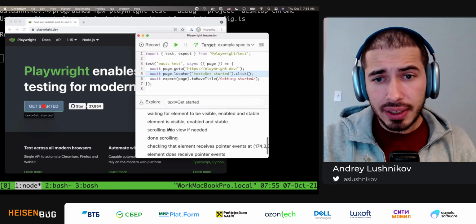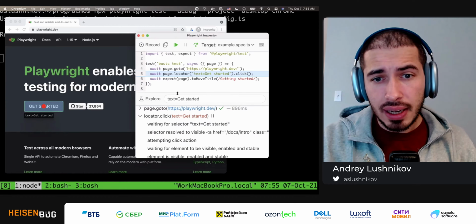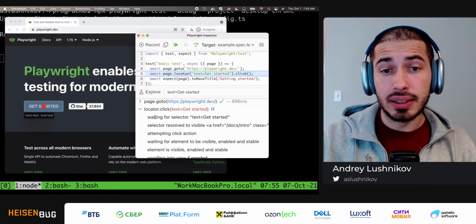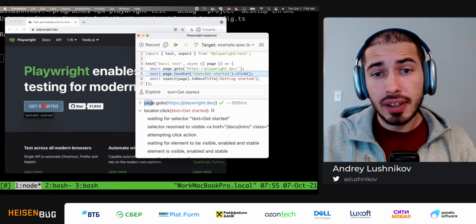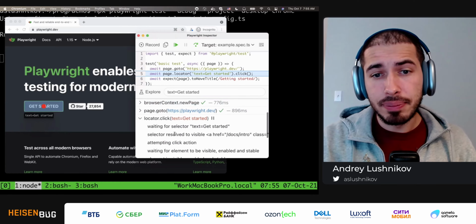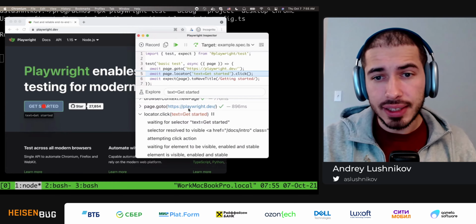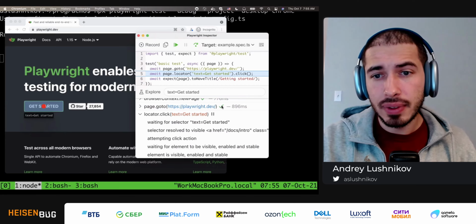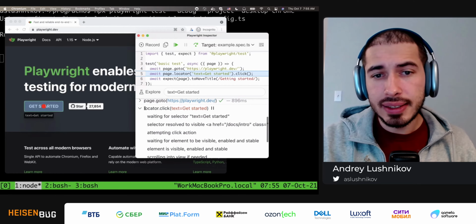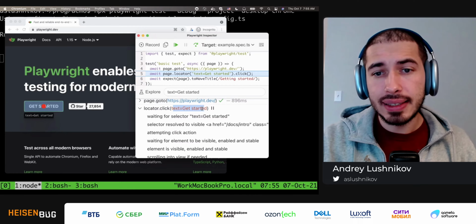And down here, at the end of the screen, I can see a log of all the actions that the test is doing. So for example, I can see that page.goto navigated successfully to playwright.dev, and I have this green check mark, and I know even how long it took to navigate. And I can see that locator.click is currently paused, trying to click this get started text.